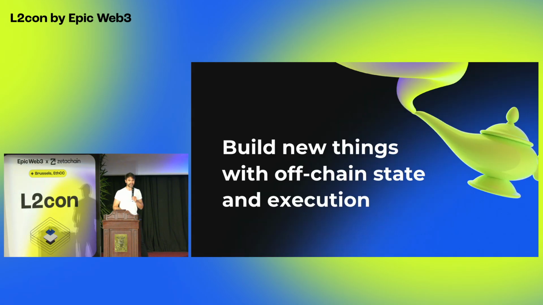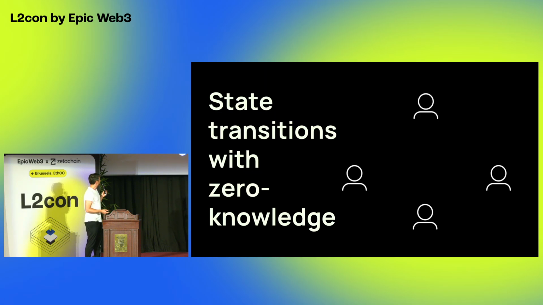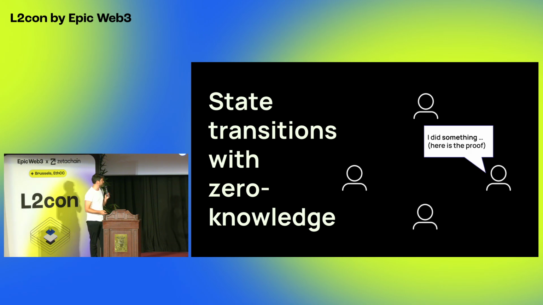With our new blockchain architecture, you can build new things, and Alexander will also join the stage and explain what he's building. But basically, just a very quick rundown. We architected our blockchain in such a way that users prove their own state transitions with zero-knowledge proofs. In super simple terms, it looks like this.